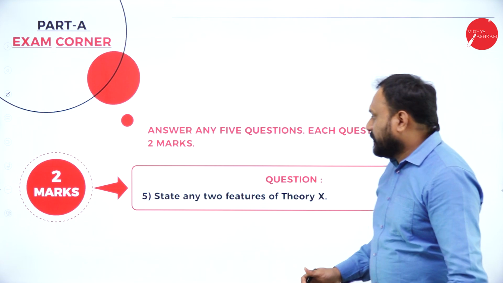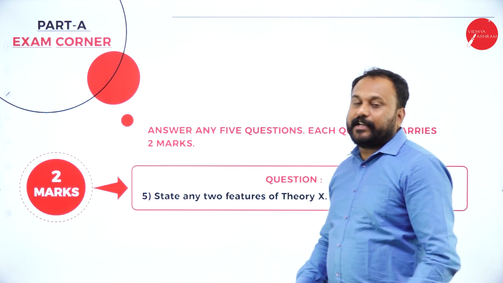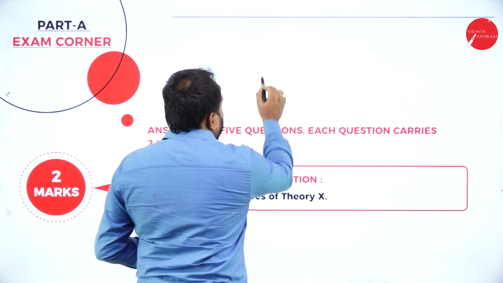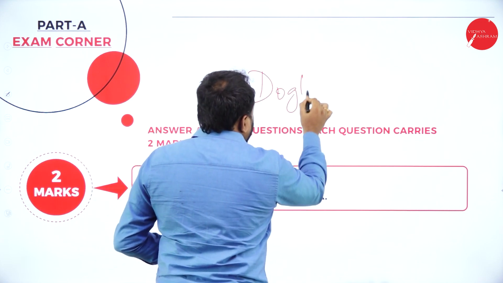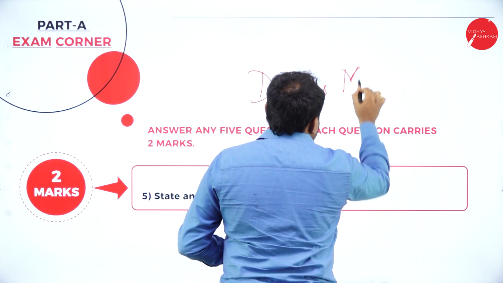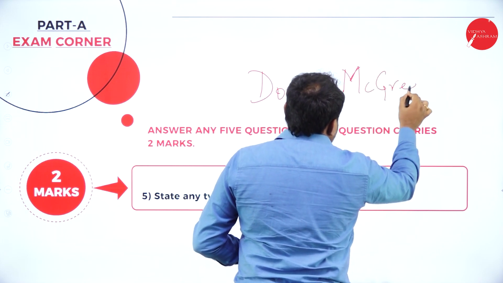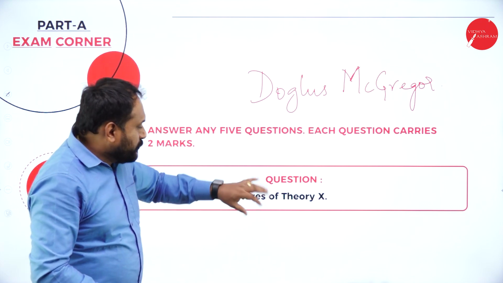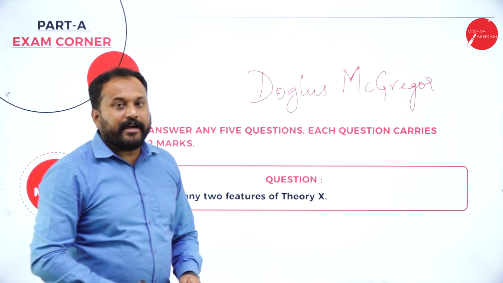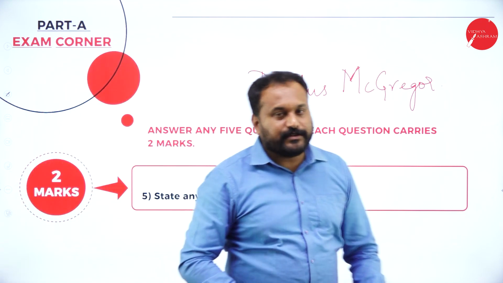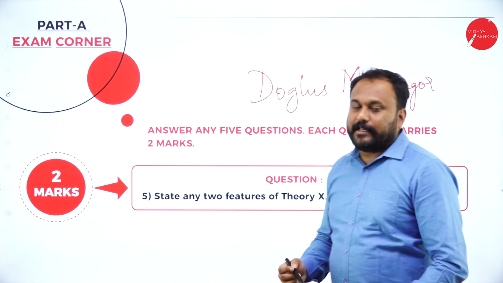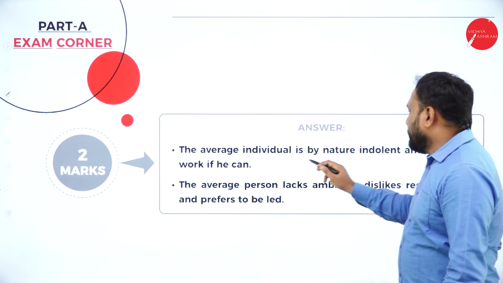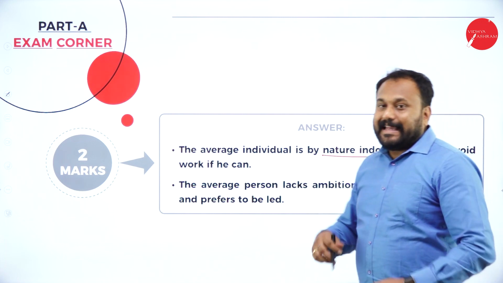The next question is, state any 2 features of theory X. Theory X is given by a person called Douglas McGregor. Now he is the one who actually spoke about theory X and theory Y. So what are the 2 features of theory X is what they are asking you. The first thing is the average individual is by nature indolent.